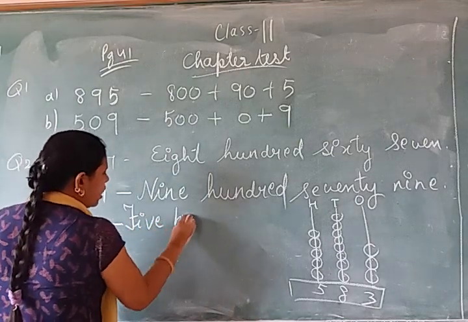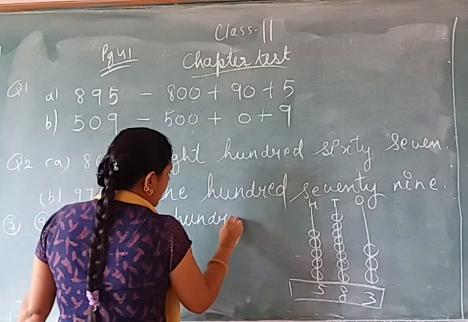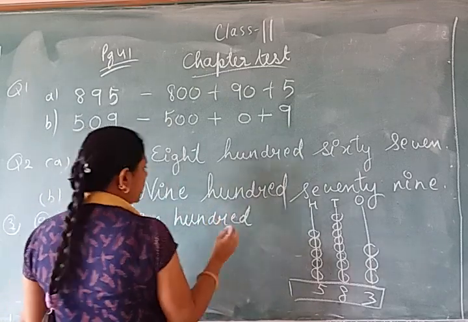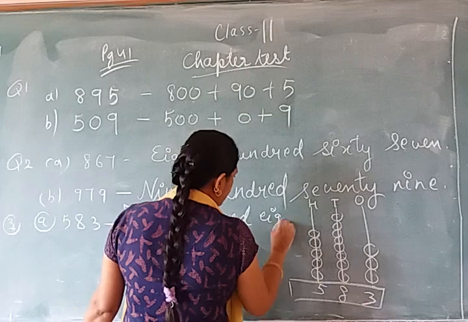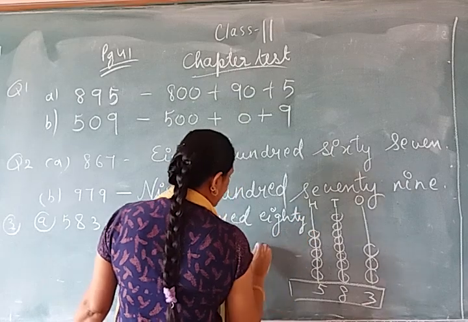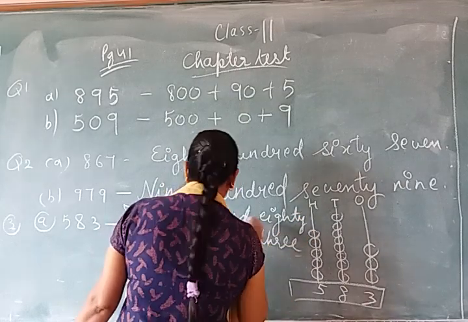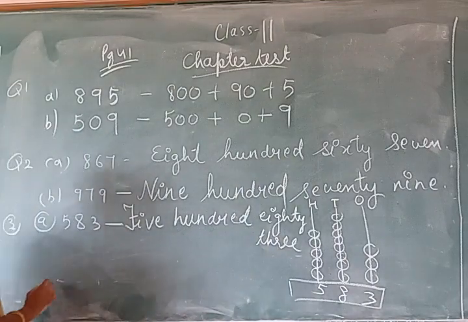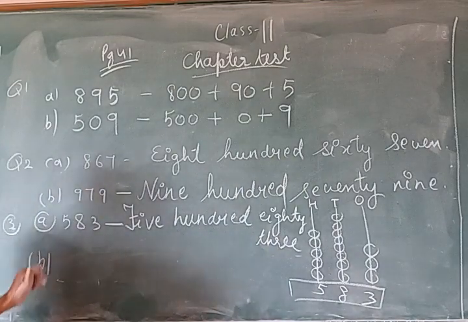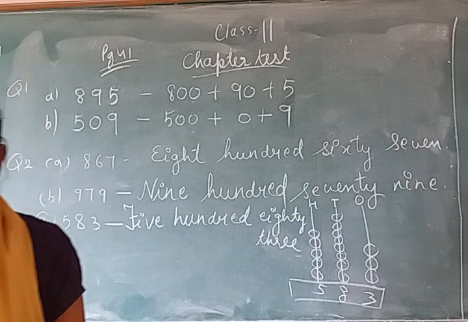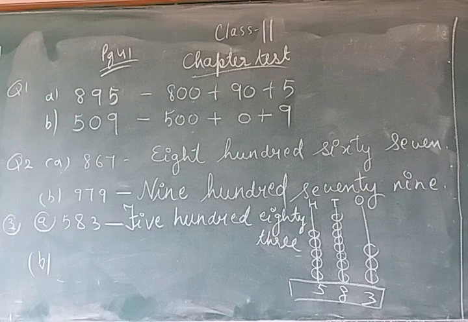Five hundred, 580, eighty-three, 583. Now the B part is also there. Write the 100 that comes just before this number.